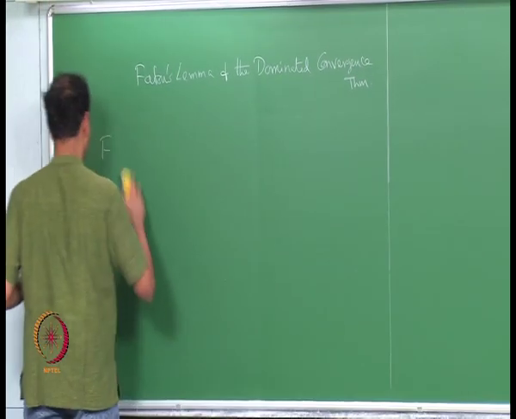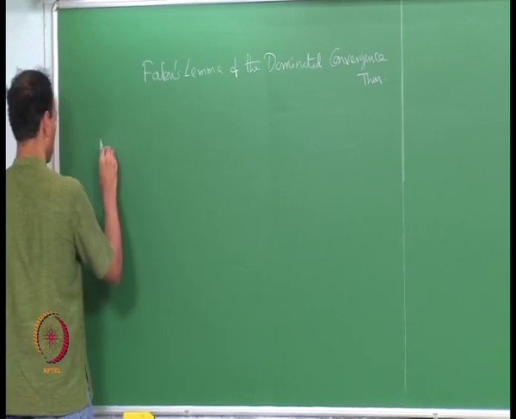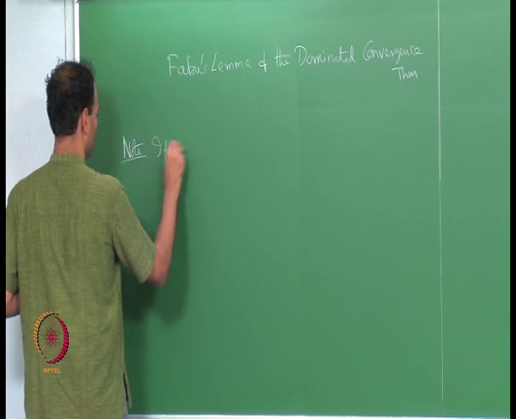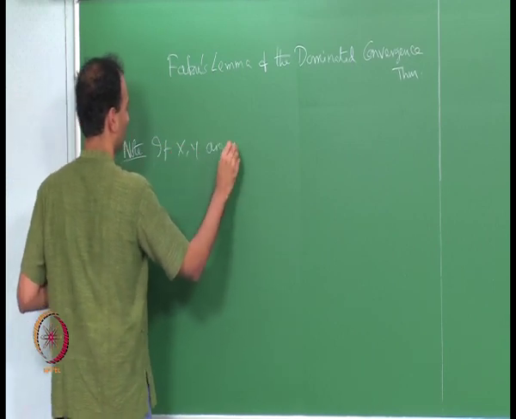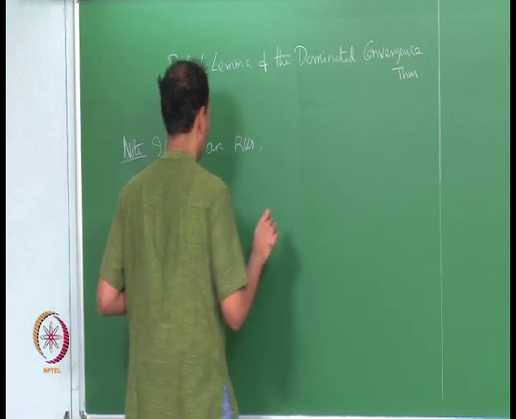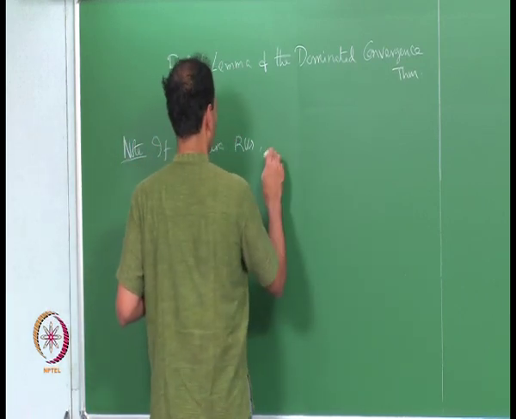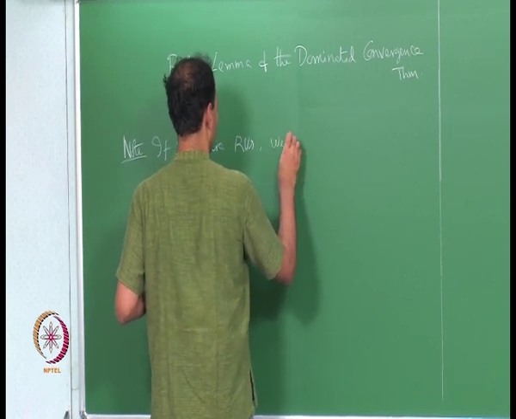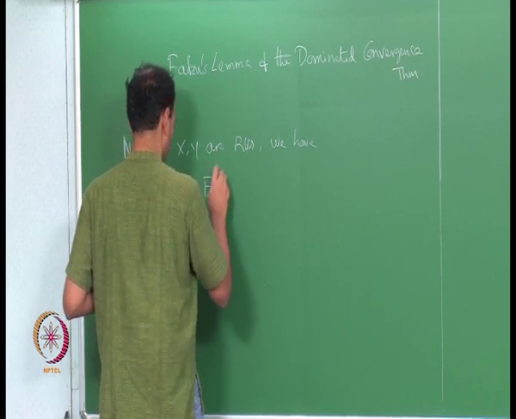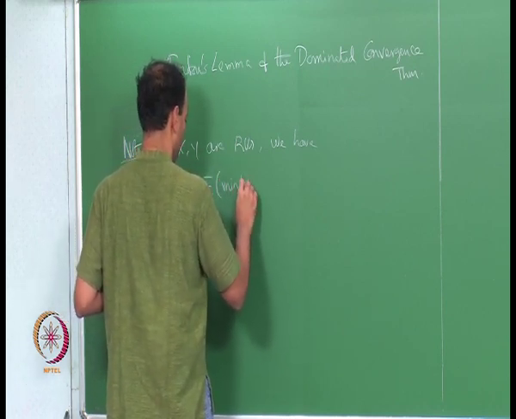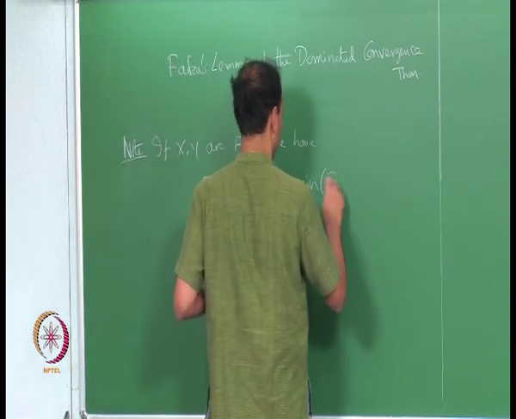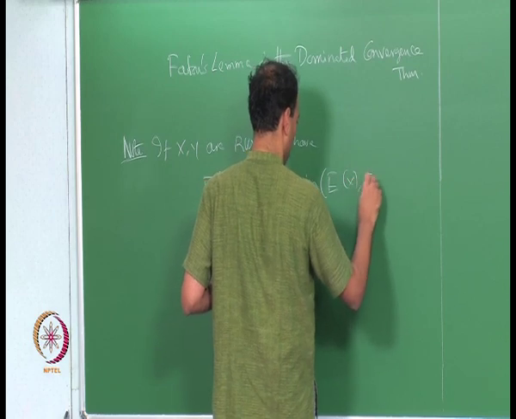Let me just motivate it like this. Note that if x comma y are random variables, we always have expectation of min of x y is less than or equal to min of expectation of x, expectation of y.